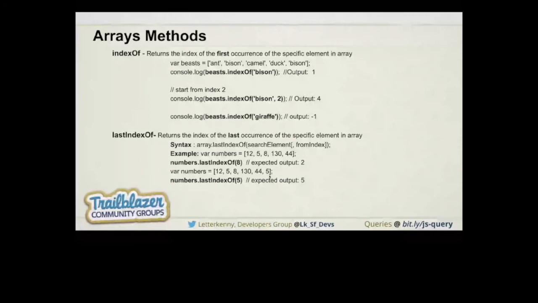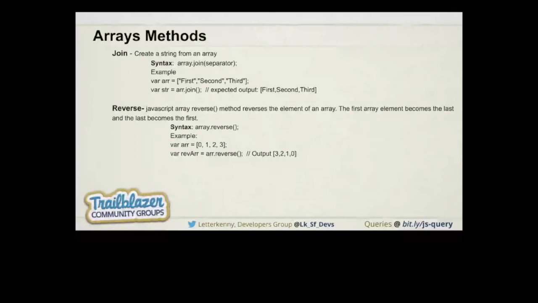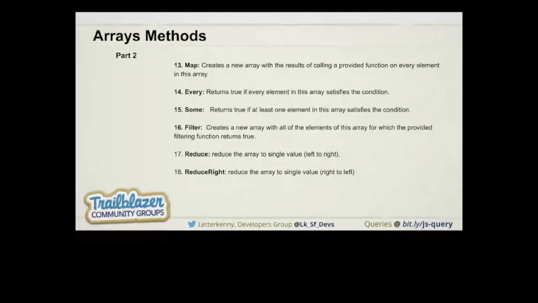If we need to remove, we pass the index we want, and then how many elements we want to delete. If you want to remove one element, splice(4, 1) will remove the fourth element. Okay, cool. Thank you. I need to check whether indexOf and lastIndexOf are mutable or not.